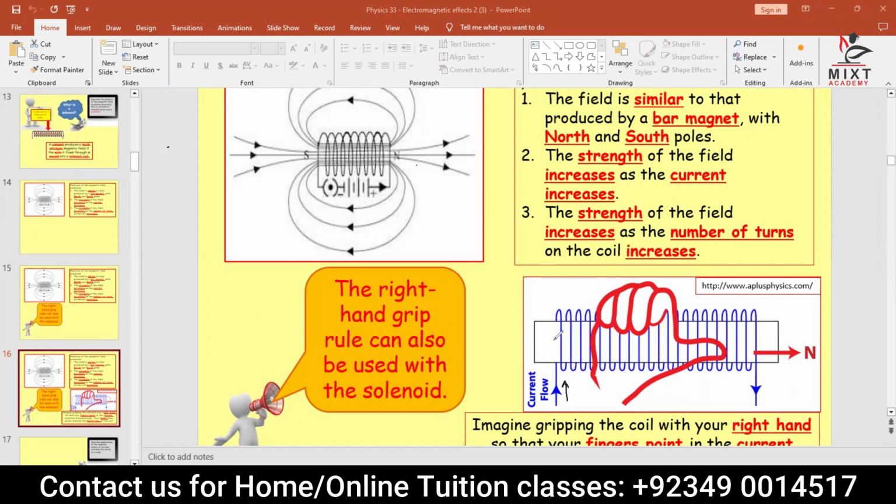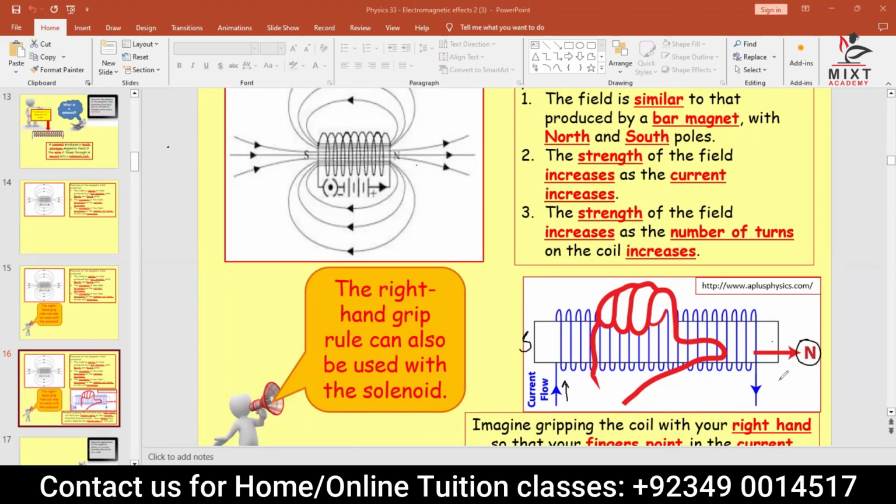Can anybody tell me what is the direction of current? Anti-clockwise or clockwise? Yes, what is the direction? Anti-clockwise. When the current direction is anti-clockwise, the thumb pointing towards the end is called the north pole, and the one left behind is the south pole.